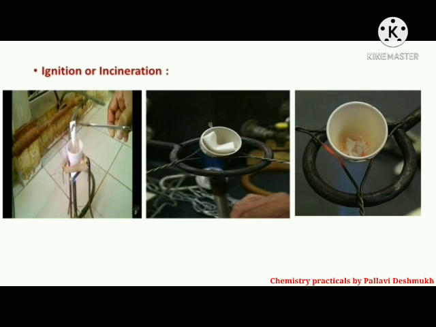Next step is ignition or incineration. After drying, remove the filter paper from the funnel and collect the precipitate on the watch glass. Now fold the filter paper with the pair of tongs and place it in a crucible in the form of a packet. The crucible is set inclined in a clay pipe triangle. The heating is started slowly with a small flame. The filter paper is burned completely. After the paper is burned off, the crucible is placed in an upright position and heated strongly till required.